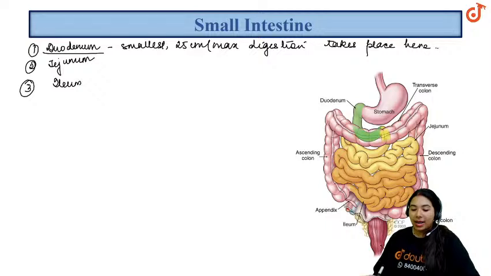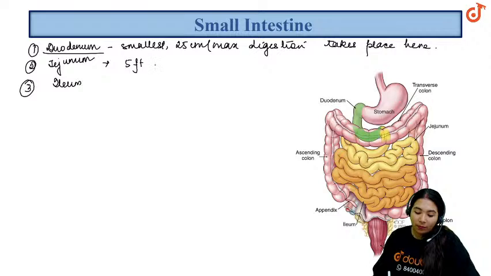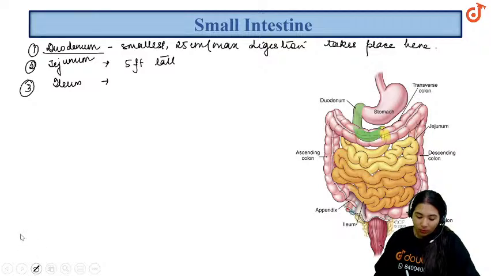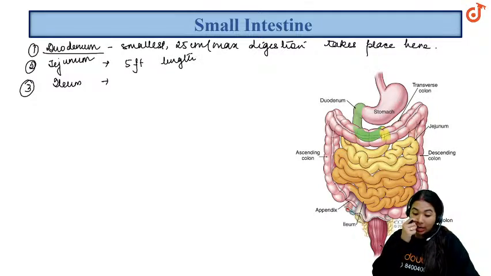Next is the jejunum, which is 5 feet in length. And last is the ileum, 25 feet.